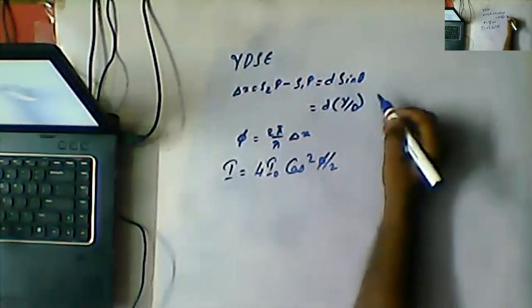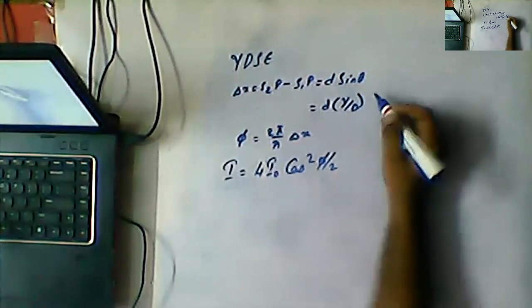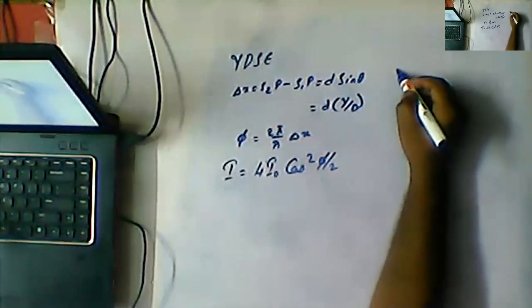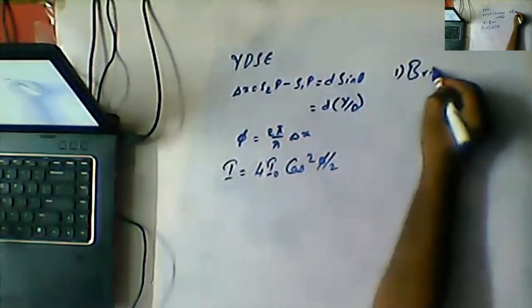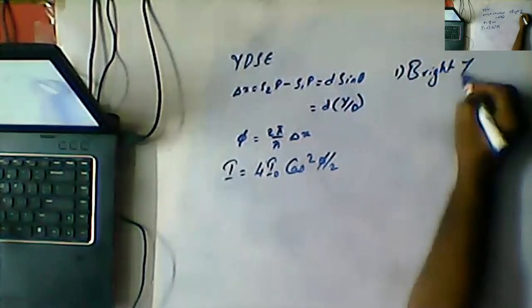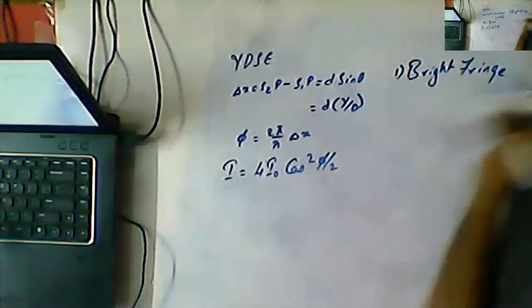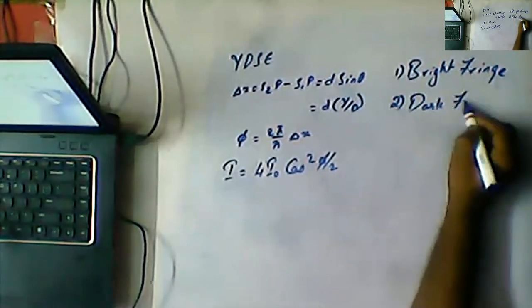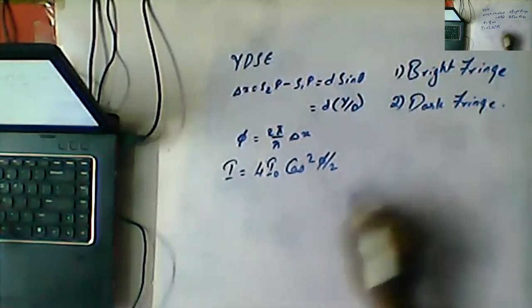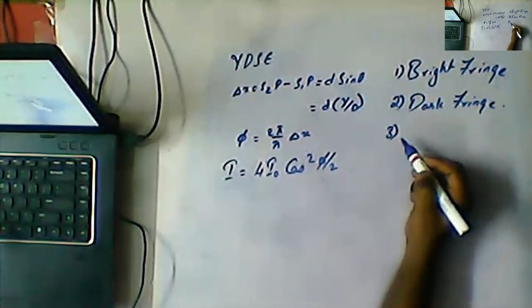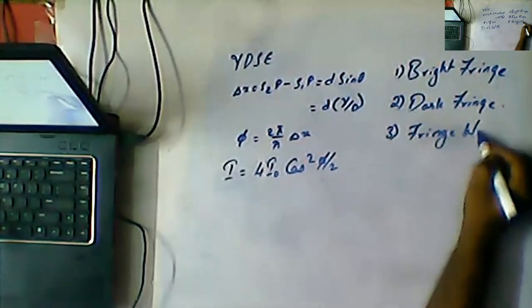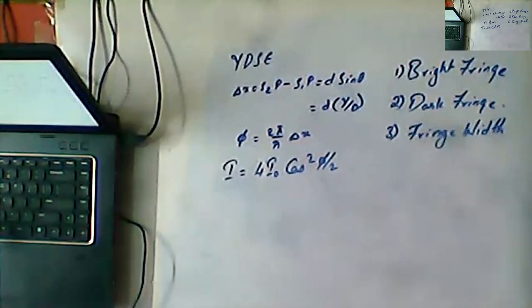In today's class we are going to discuss the conditions for obtaining, first, the bright fringe, second, the dark fringe, and third, the fringe width. These are the topics we are going to discuss in today's class.